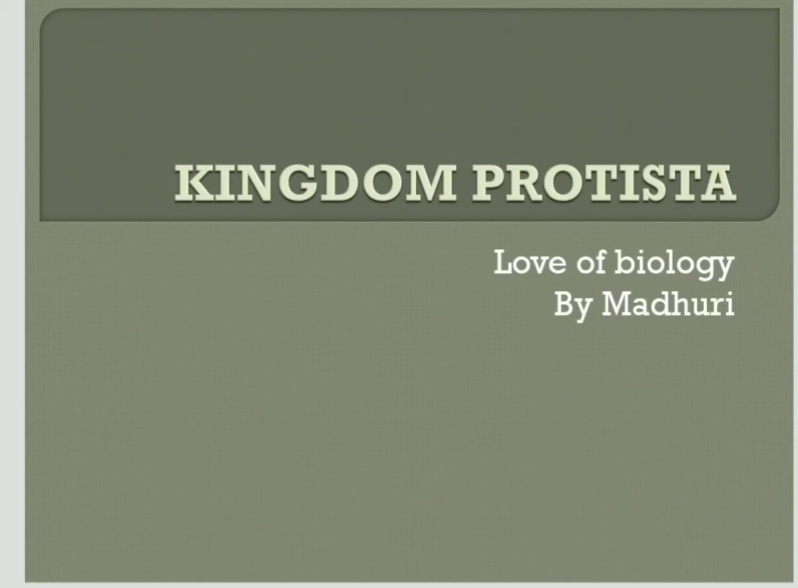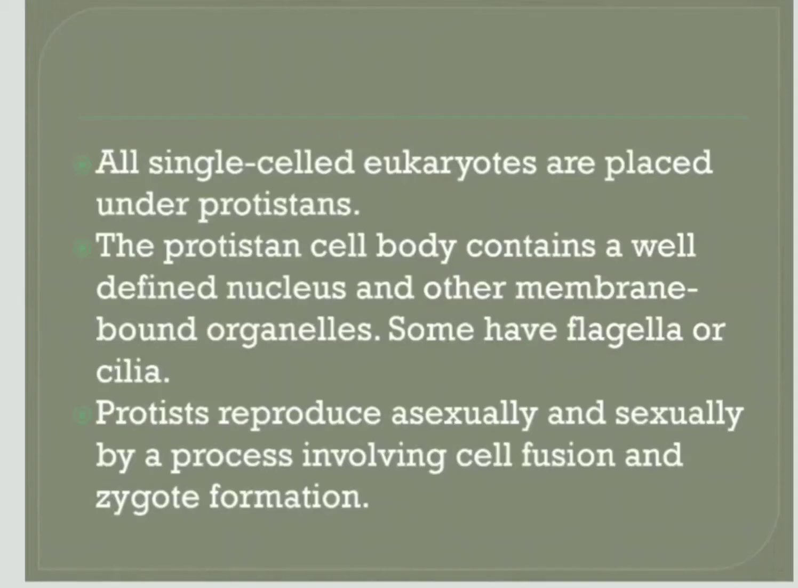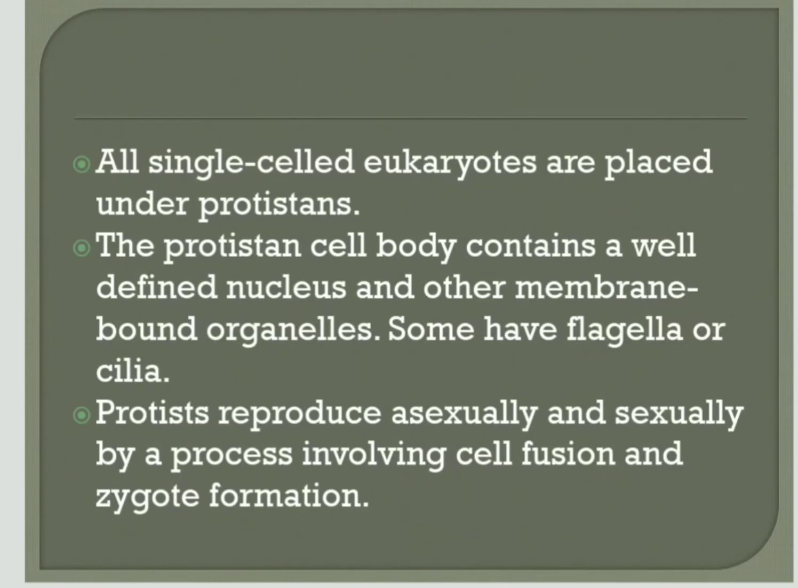Today we are going to learn about a second kingdom among the five, that is the kingdom Protista. Under the kingdom Protista, all the unicellular eukaryotes are included. They have a single cell but are eukaryotes, so a well-defined nucleus is present as well as other membrane-bound organelles. Some will have flagella or cilia. And these protistans undergo reproduction asexually as well as sexually.